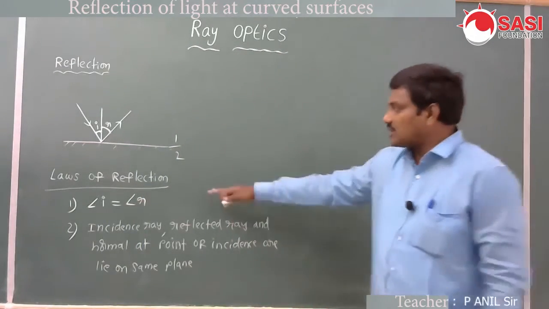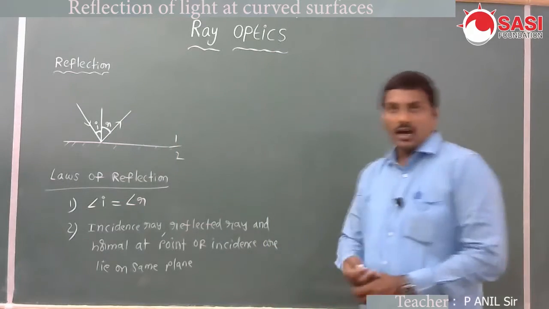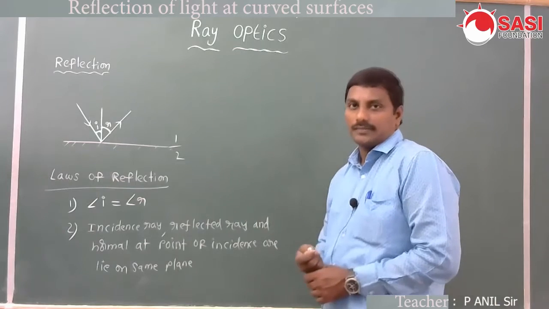These are the laws of reflection. For any reflection, the angle of incidence is equal to the angle of reflection, and the incident ray, reflected ray and normal lie on the same plane.